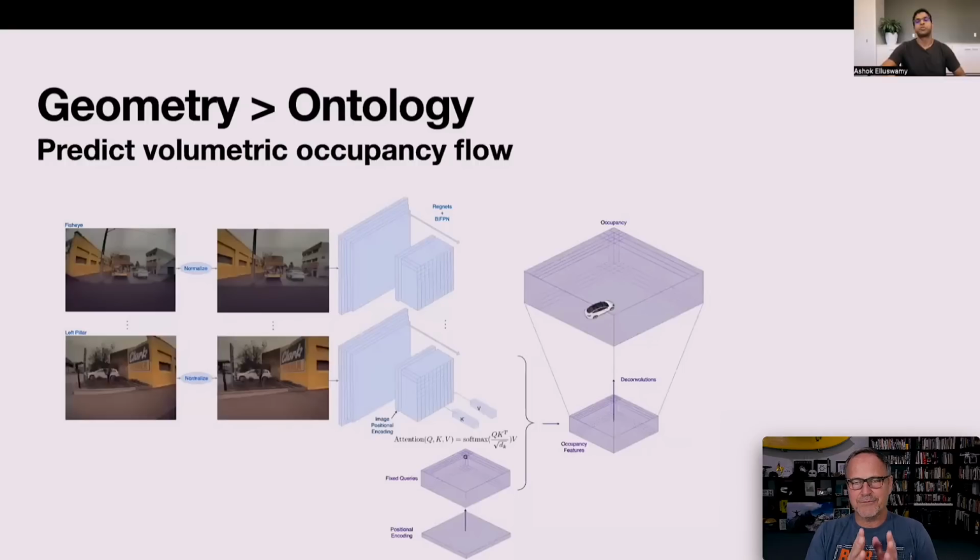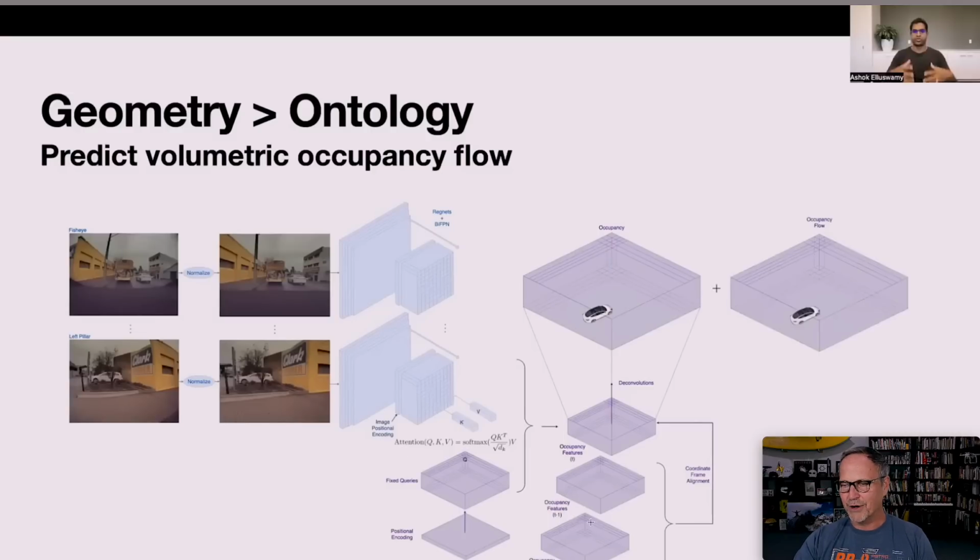And then, as I said, we get to the occupancy flow, which is the movement of occupancy over time. This is what we had before. We had occupancy, but it was instantaneous. It didn't understand how things were moving. So we add on to this multiple occupancy features that we stack up over time. Then we coordinate the frame alignment to make sure they're all aligned. We look at all of those and we use those to predict what's going to happen next.